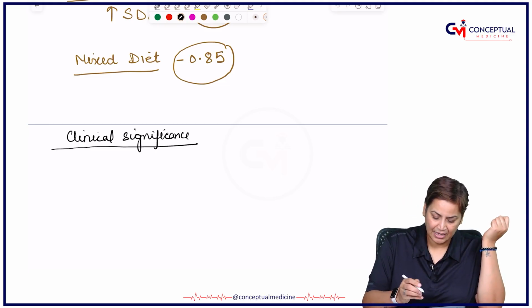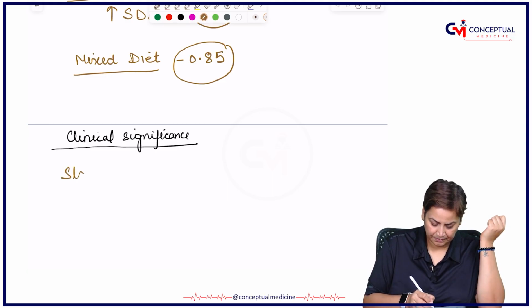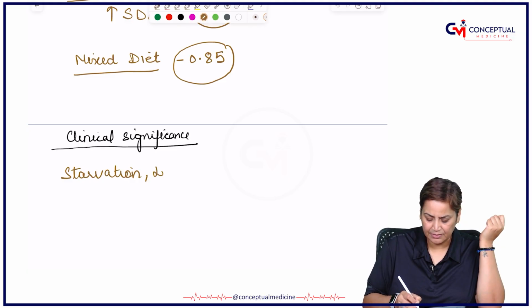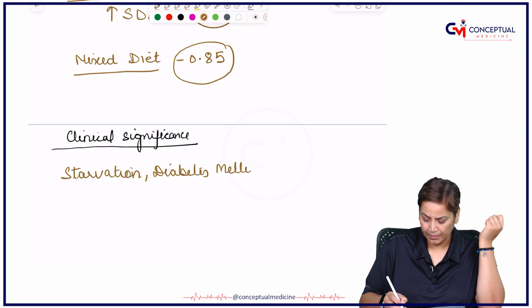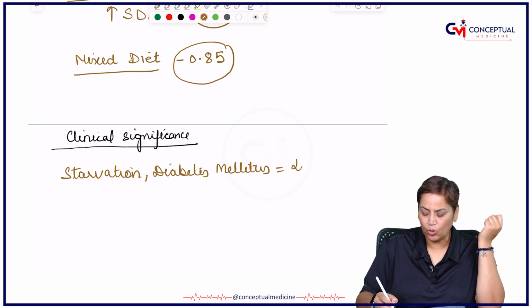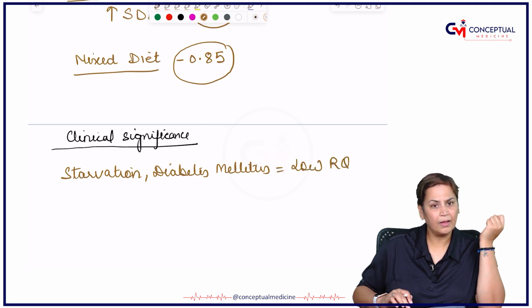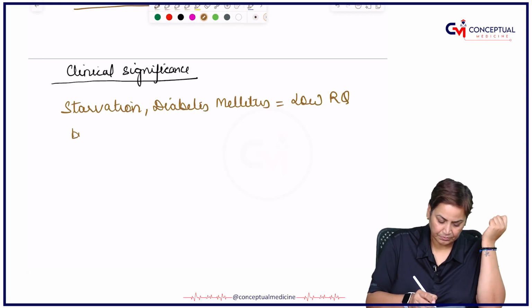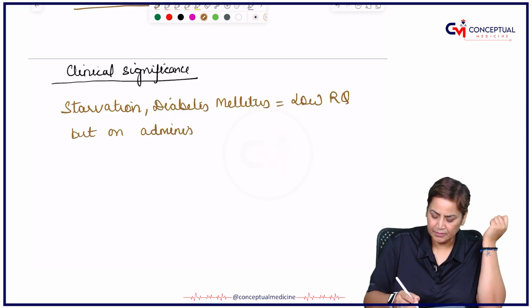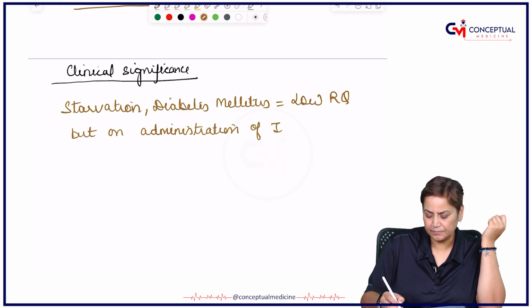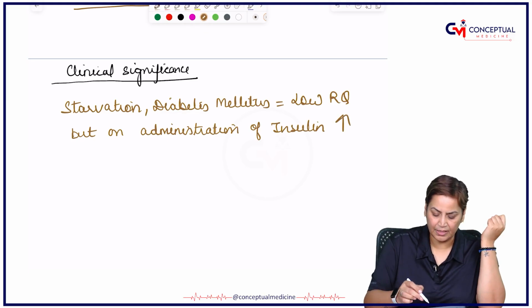So what happens there during starvation? This is very, very important. And in diabetes mellitus, people have generally low RQ, right? But on administration of insulin, it will increase, and this is a very important aspect, right?